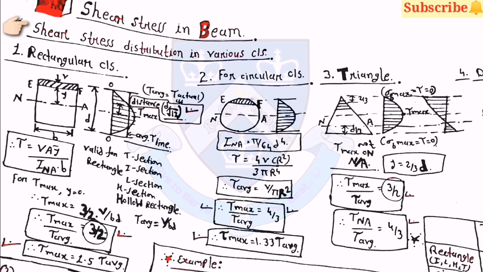Here, as you can see, the shear stress distribution in various cross sections. We have made the equations for 5 types of cross section. You can note down that for the rectangular cross section, tau is equal to V A y bar upon I NA into B, and the ratio of tau max by tau average is equal to 3 by 2. Then for the circular cross section, tau average is equal to V by pi r square, and the ratio of tau max by tau average will be 4 by 3. Then for the triangular cross section, tau max upon tau average is equal to 3 by 2, and tau NA upon tau average will be 4 by 3.